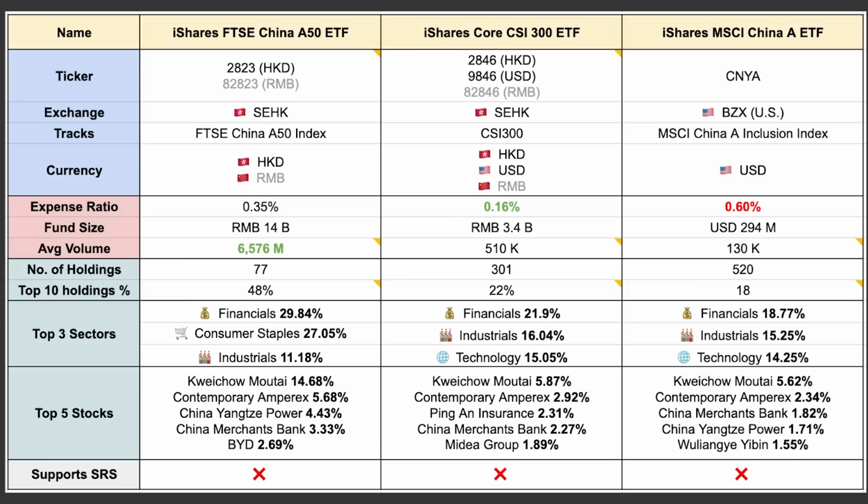Out of these 3 ETFs, the most popular ETF is 2823, which has a 6.57 million average trading volume. However, a better choice would be 2846, as it has a much lower expense ratio at 0.16%.